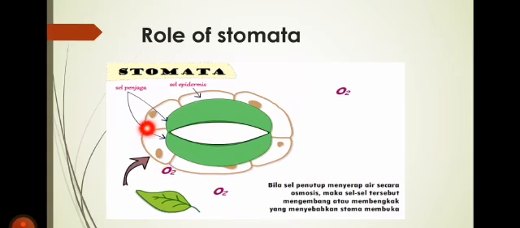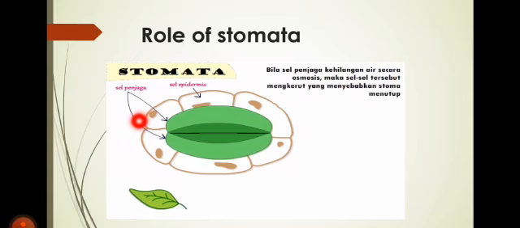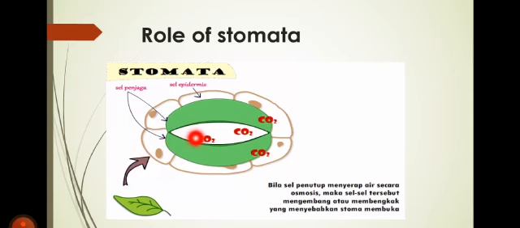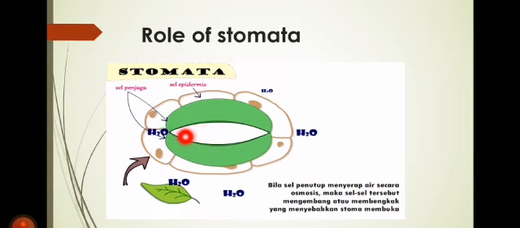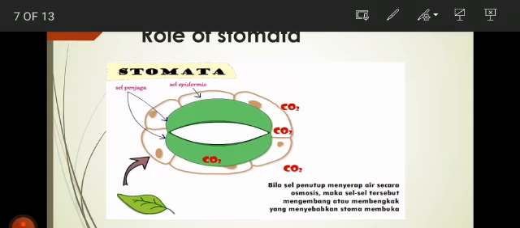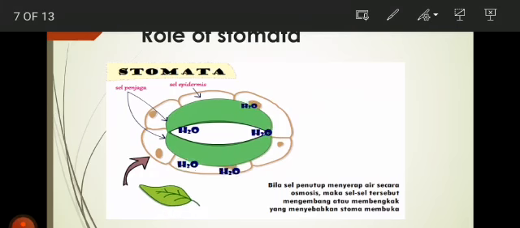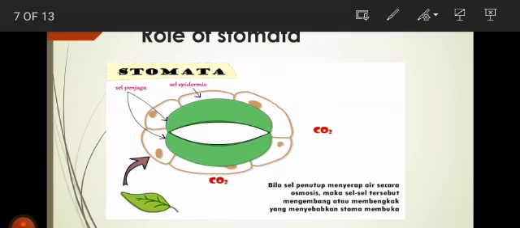Look here, this purple color gas, that is oxygen, is coming out. Similarly, at the same time, water molecules or water vapors also escape from the leaf through the stomata. Okay, now what are the three functions of stomata? Look here in the picture.